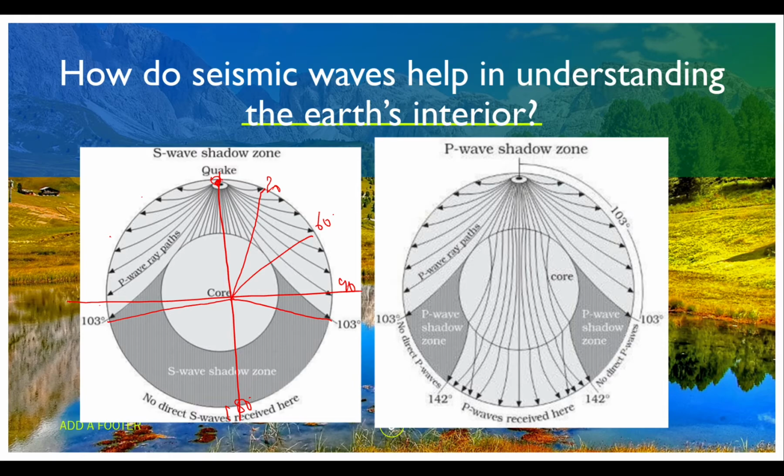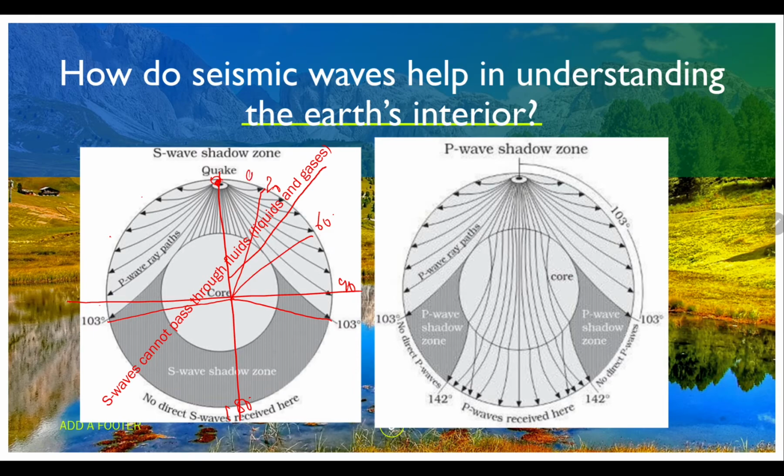The S waves, as I told you, move in solids only. They will not move through fluids, liquids or gases. P waves move in solids, liquids and gases, we will come to that later. Just understand that S waves cannot pass through fluids, they move only through solids.